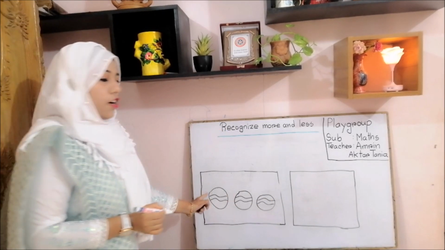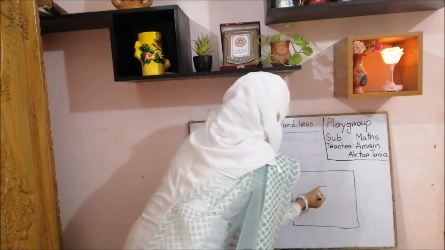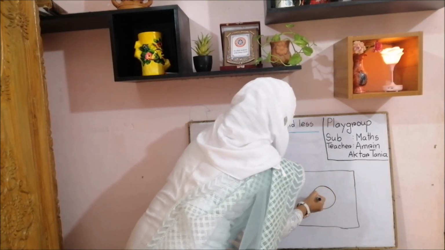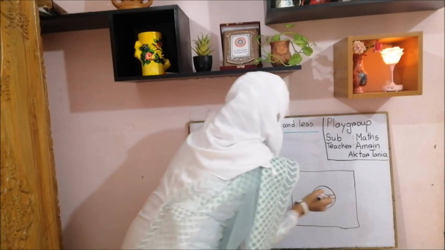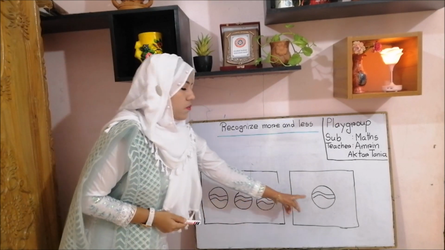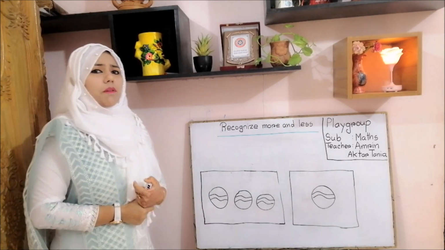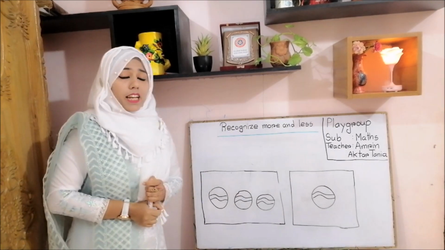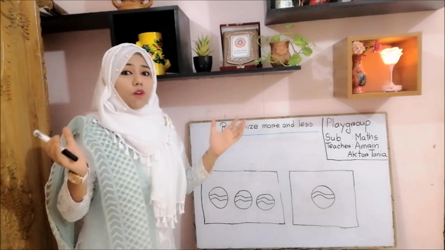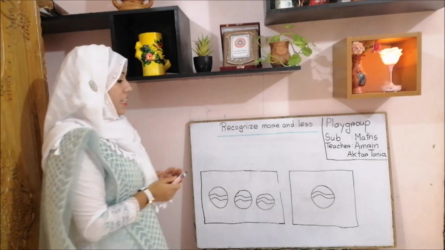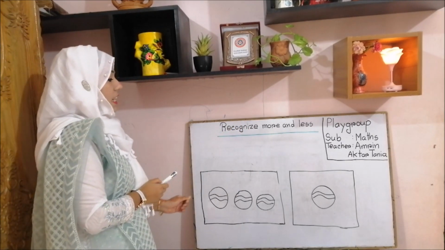These are balls. Okay. Here 1 ball. Here 3 balls. So if I give you, then which one will you take? Definitely you will take more balls, right? So which one will you take? We will take the more one.